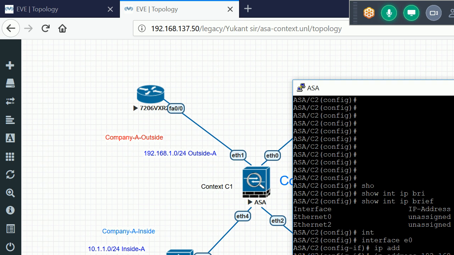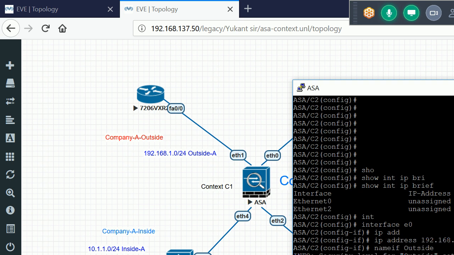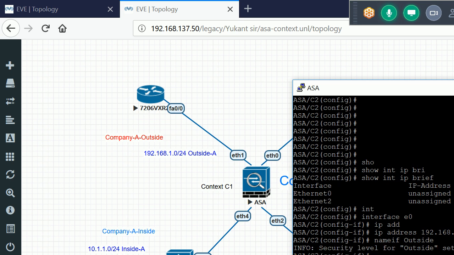Now I'll configure the security level. By default, when we write this command outside, it takes security level 0, but make sure you always run the command security level to configure that value. Actually, it is a problem with this version, 8.4: if we configure the IP address or even the name, the console hangs for 1-2 seconds. So let me configure the security level, which is 0.